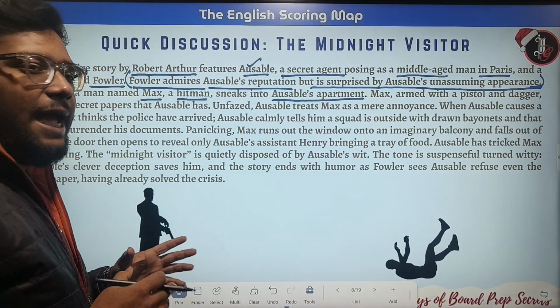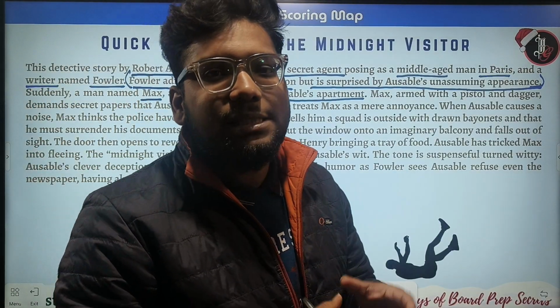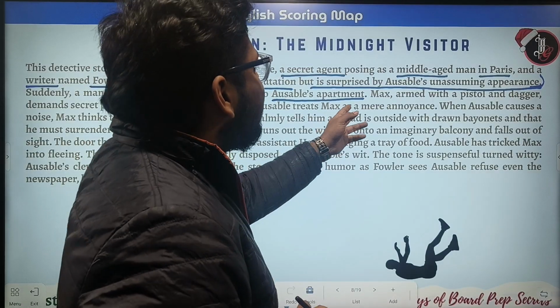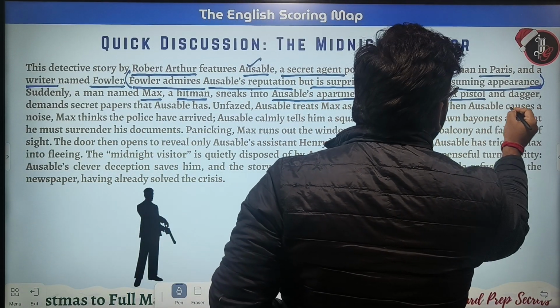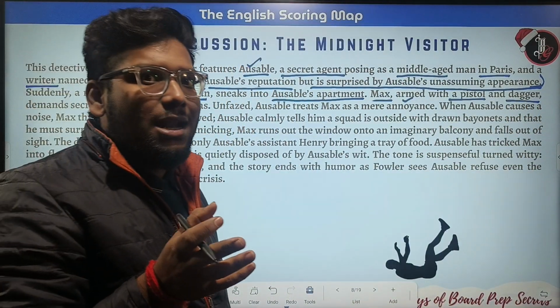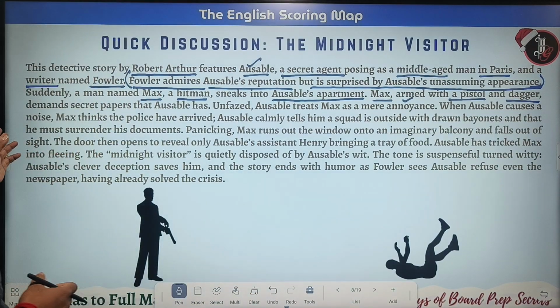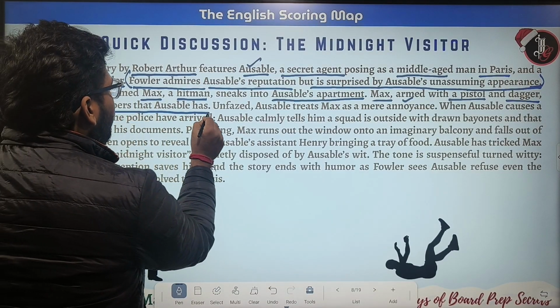So Max, who is a hitman, sneaks into Ozable's apartment, armed with a pistol and a dagger. Okay. He demands secret papers that Ozable has. So what was the demand of Max? The demand of Max was the secret papers that Ozable has.